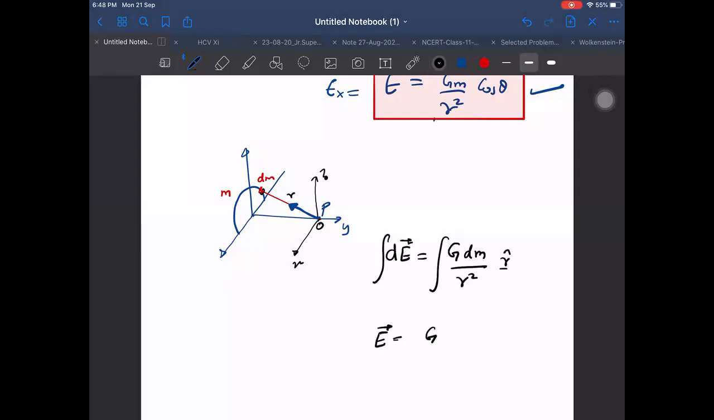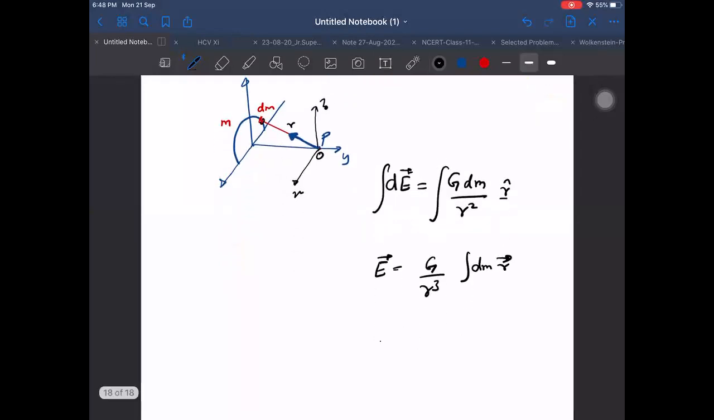Wait a second. I will take G by r cube outside, r square, and I will add dm into r vector integral. Okay, and I will give you a reason why I did that. Because this is the integral of dm into r vector, which is something I know.